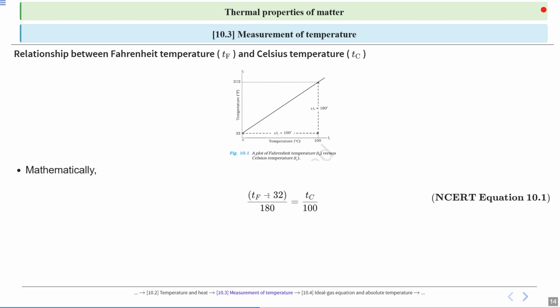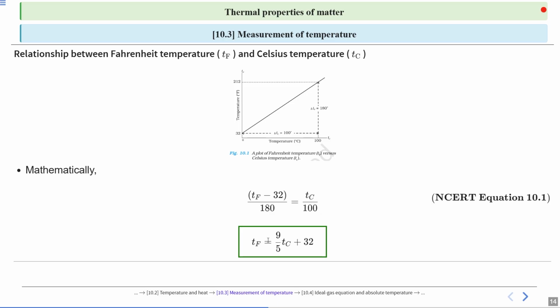Mathematically, we write (TF minus 32) divided by 180 is equal to TC divided by 100. When we solve this, the relation is TF equals 9/5 times TC plus 32. It means if we have a temperature in degree Celsius and want to calculate it in Fahrenheit, just put the value of TC, multiply by 9/5 and add 32. You will get TF. TF means temperature in degree Fahrenheit and TC means temperature in degree Celsius.